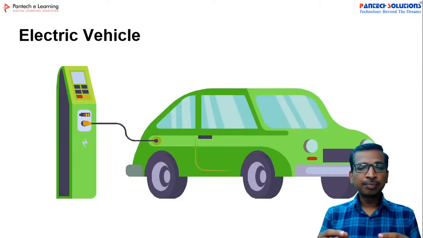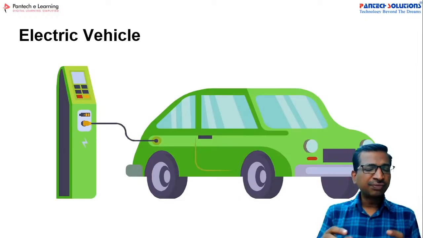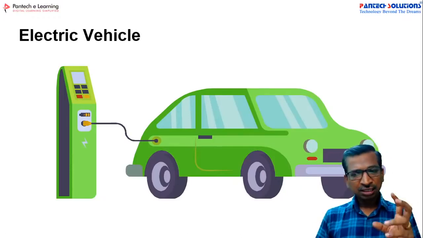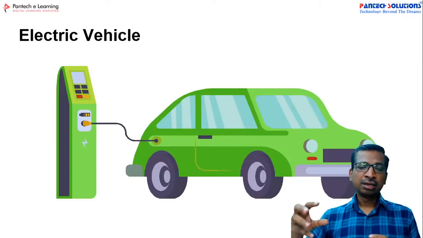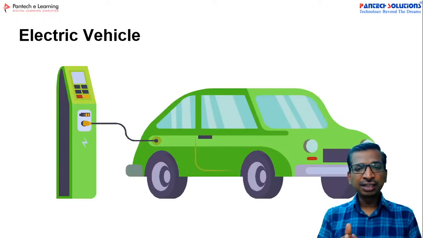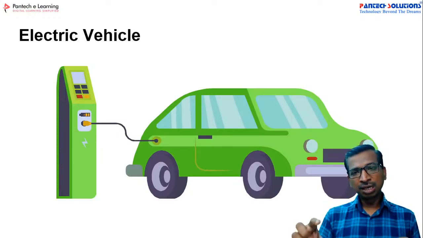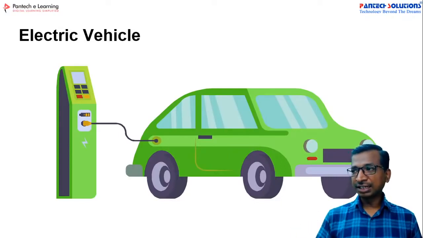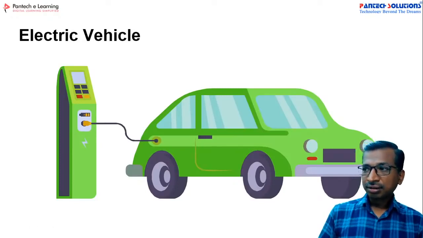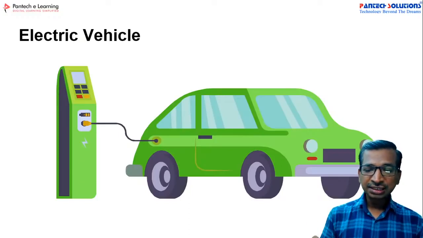In this electric vehicle, compared to the conventional vehicle, it's very simple. In the conventional vehicle, there are a lot of mechanical parts like the IC engine, coolers, and coolant oil, everything was there. But in the electric vehicle, only very simple components are going to be there. So let us check one by one. Keep engaged with the entire class. If you have any questions, we can discuss them in the question and answer session.